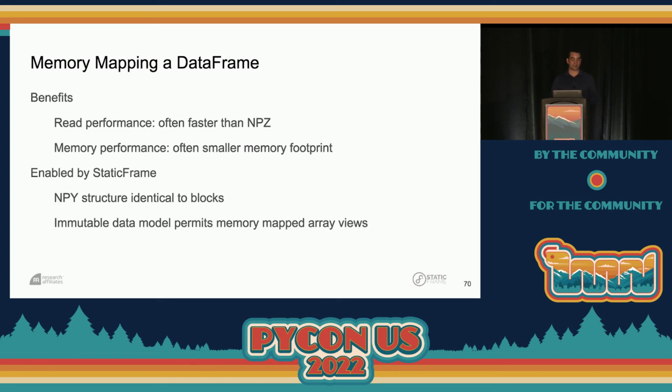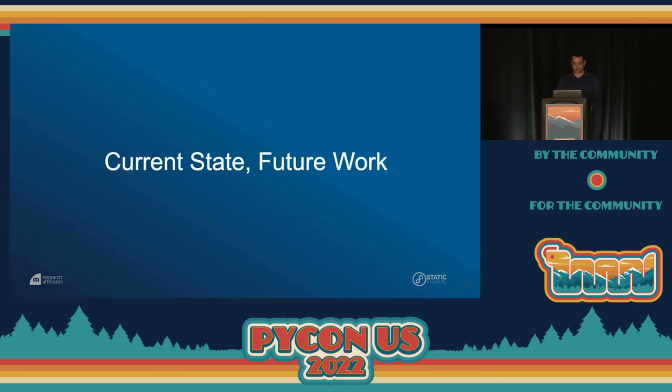Furthermore, unlike pandas, StaticFrame has an immutable data model, and because it's an immutable data model, we can memory map all of that array data into our frame, and we can take views of that memory map data without forcing premature copies, which means we can keep our memory map data and use it for quite a long time before having to make any copies.